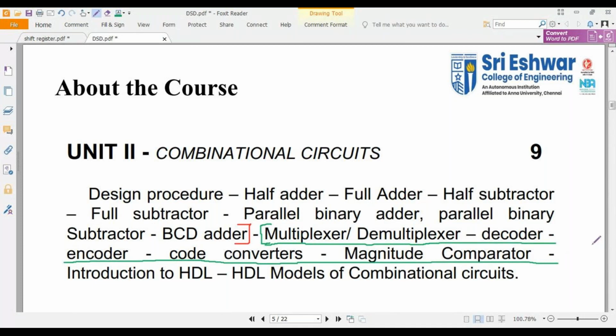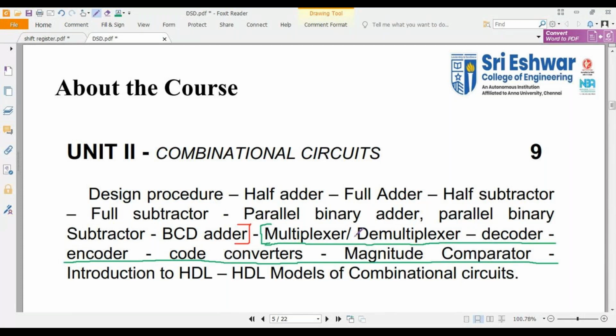All of you note down your CAA 2 exam portion from unit 2: multiplexer, demultiplexer, decoder, encoder, code converters, then magnitude comparator. Whatever I mentioned in the green, that will be the portion for your second internal test from your unit number 2, combinational circuits.